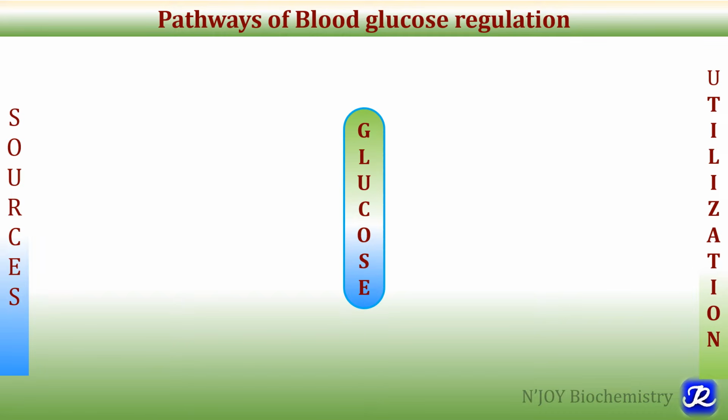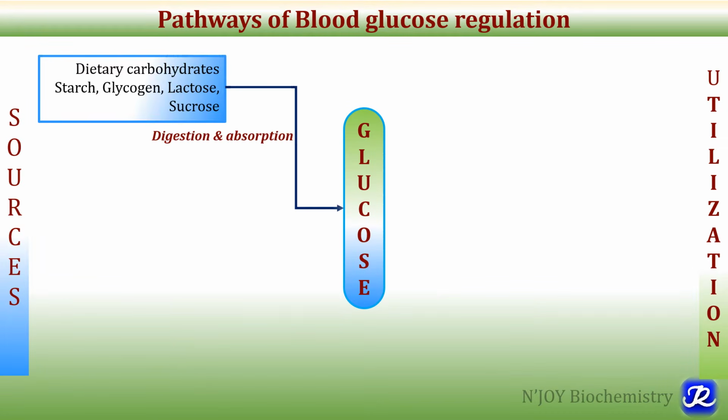Blood glucose regulation is dependent on the balance between the pathways that cause entry of glucose into the blood and the pathways that cause removal of glucose from the blood. So there should be balance between the sources of glucose and utilization of glucose. Now what are the sources of glucose? Pathways that cause entry of glucose into the blood are digestion and absorption of dietary carbohydrates like starch, glycogen, lactose, sucrose. These are the dietary carbohydrates.